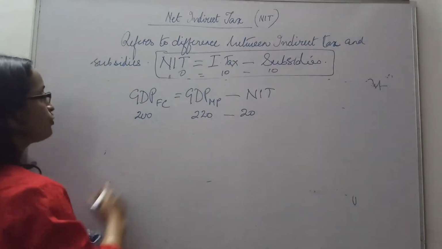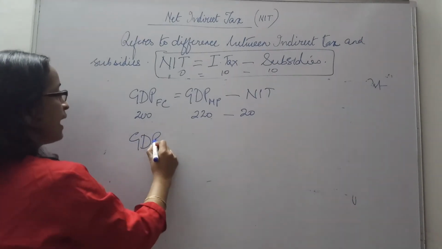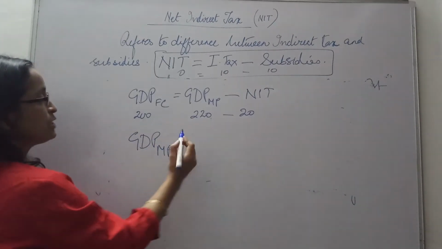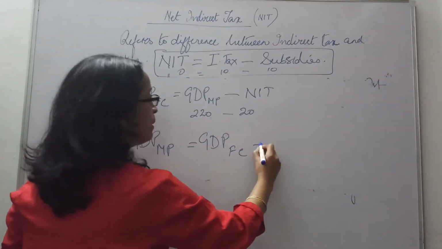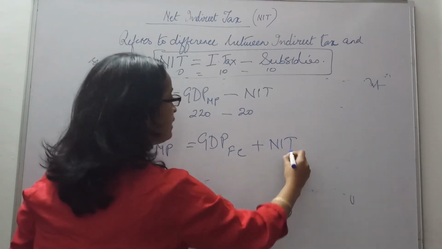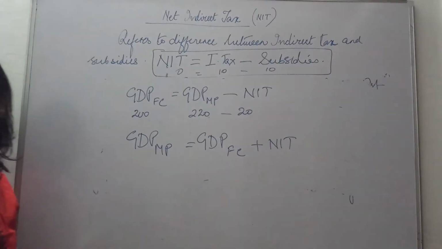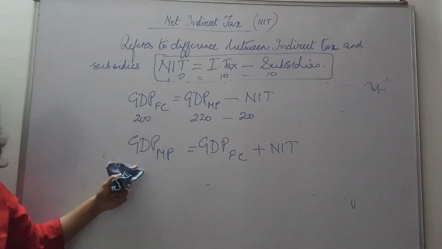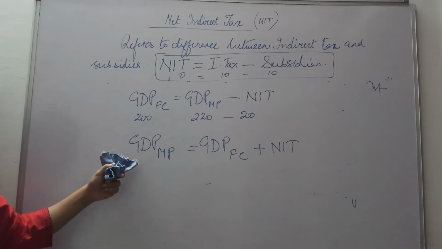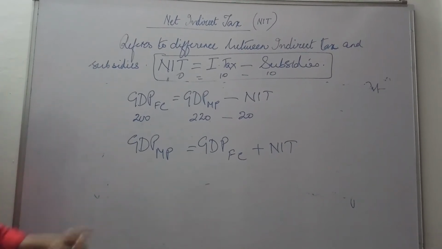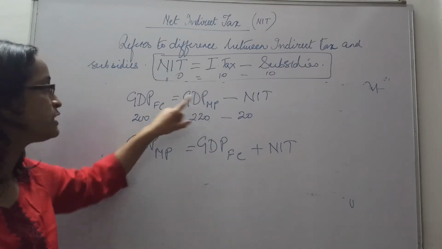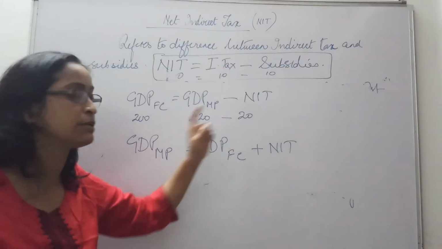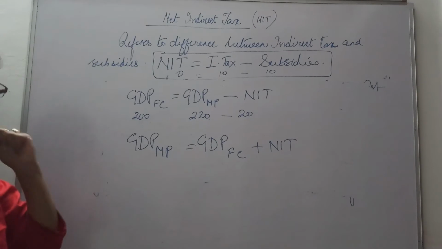Similarly, if we have to find out GDP at market price, what is GDP at market price? It is GDP at factor cost plus NIT. Okay, so this relationship is very, very important. So what is the difference between factor cost and market price? The difference between factor cost and market price is brought about by net indirect taxes.